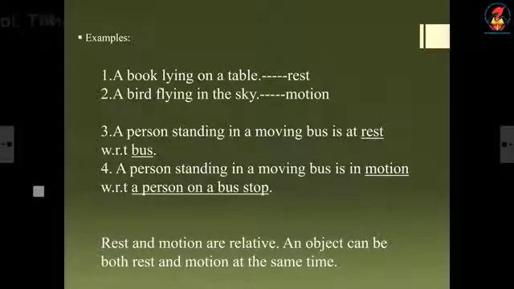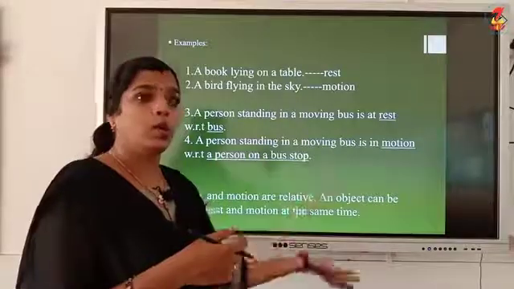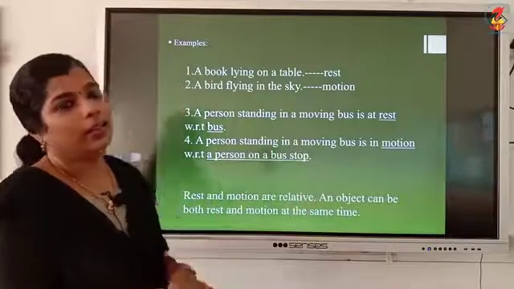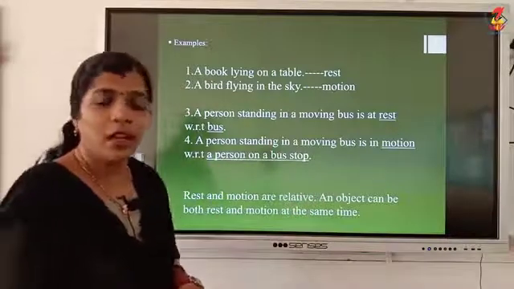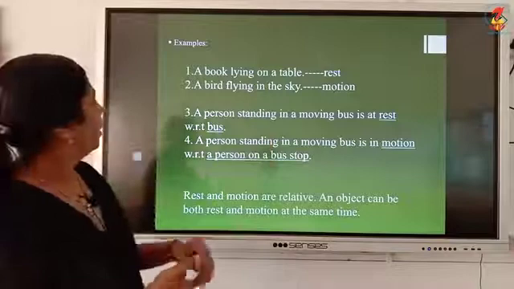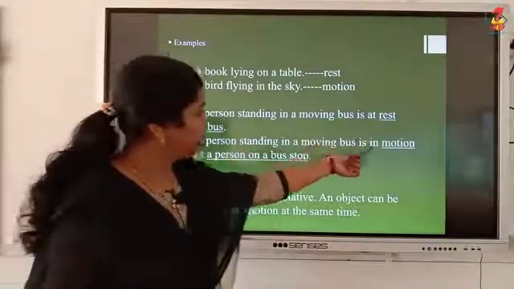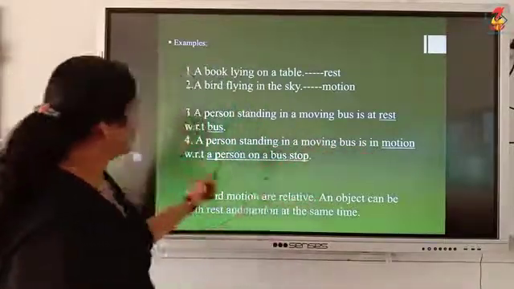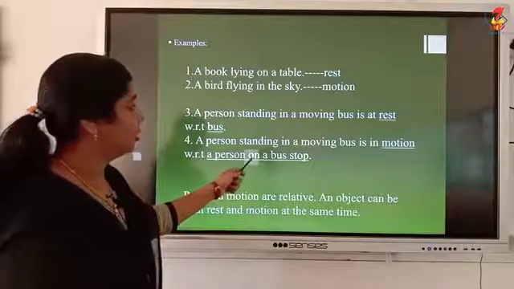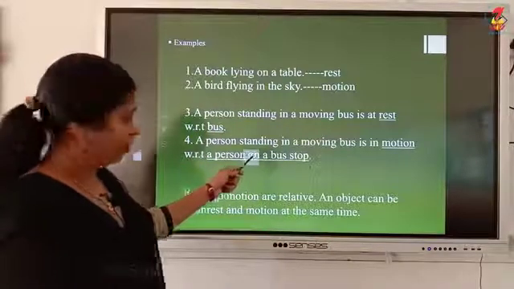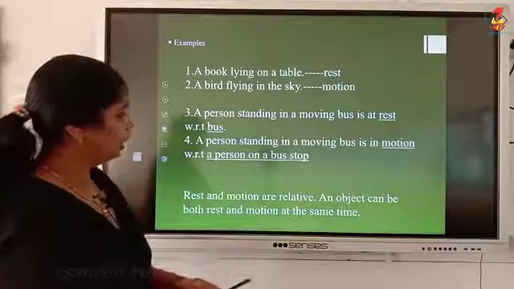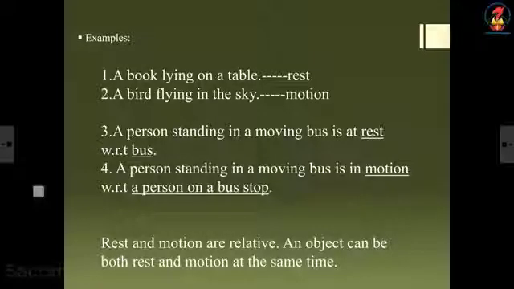If some reference point is taken which is outside the bus, then that person inside the bus will be in motion. A person in a moving bus is in motion with respect to a person at a bus stop. Rest and motion are relative. An object can be both at rest and in motion at the same time.